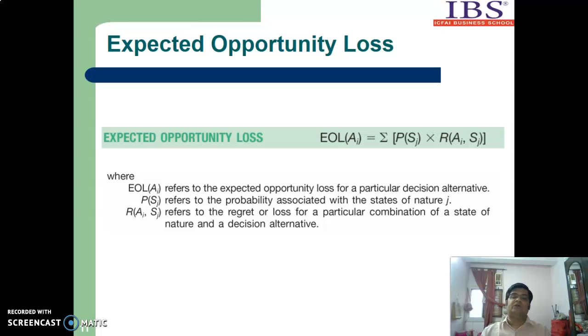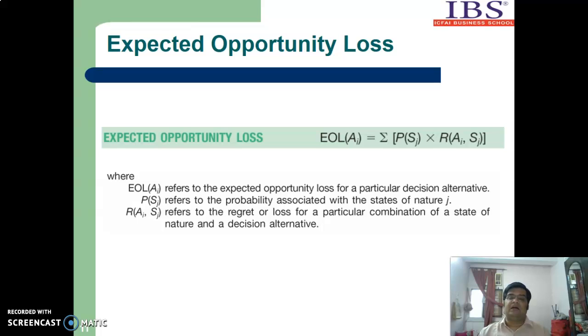That is equal to sigma P(Sj), where P(Sj) refers to the probability associated with the states of nature. Just like here we are talking about two conditions, the probability that the market will be bullish or bearish, multiplied by regret. R is regret, regret of (Ai, Sj).